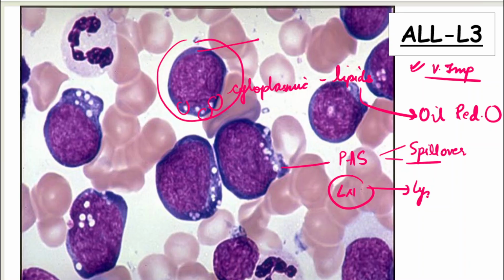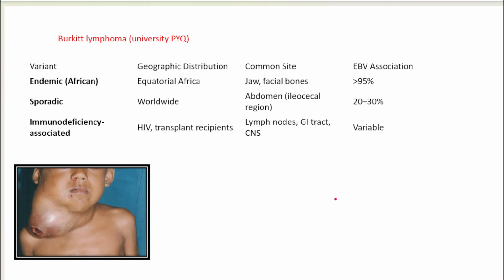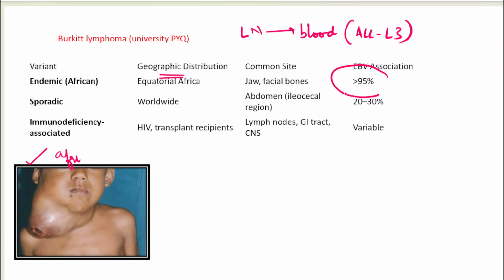उसको बोलते हैं lymphoma. So ALL-L3 is basically Burkitt's lymphoma जो लिम्फ नोड से स्पिल होके ब्लड में आ जाता है, and when it comes into blood it presents as ALL-L3. Okay, so you will classically have a bacha of African origin because the case is endemic in this geographical distribution. More than 95% of the cases you will have as endemic. Okay, सारे PYQs I'm going to tell you. Endemic is the most common.